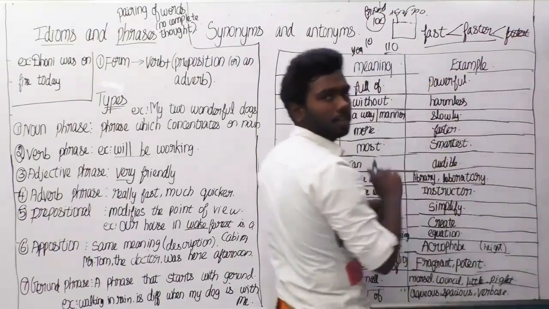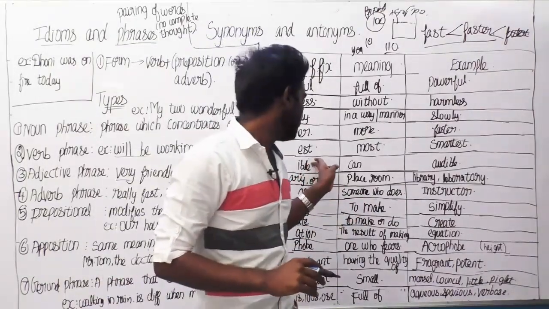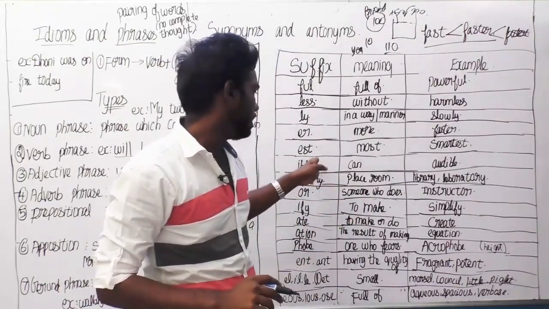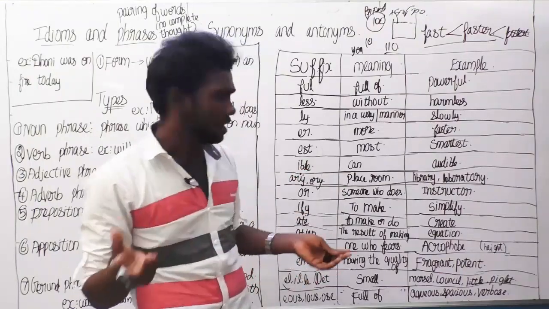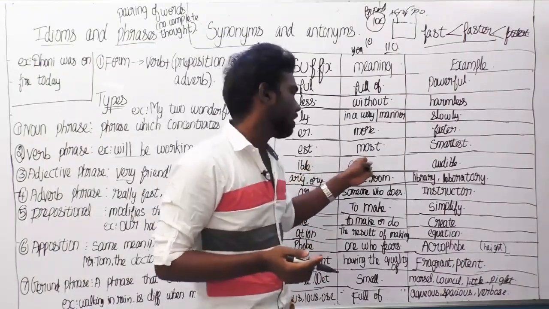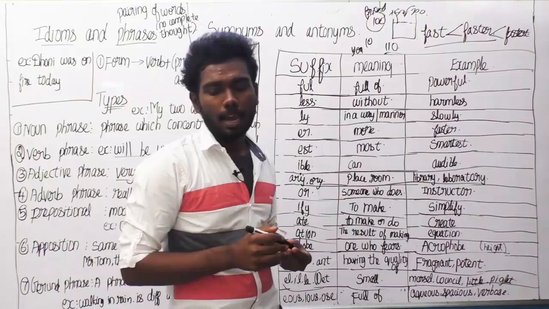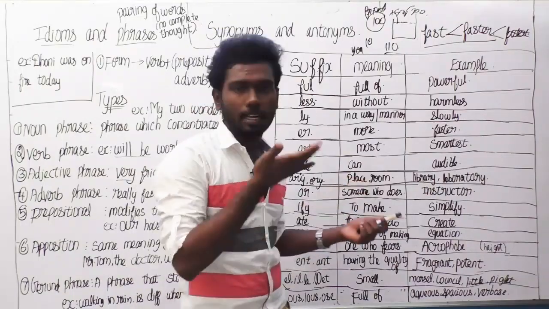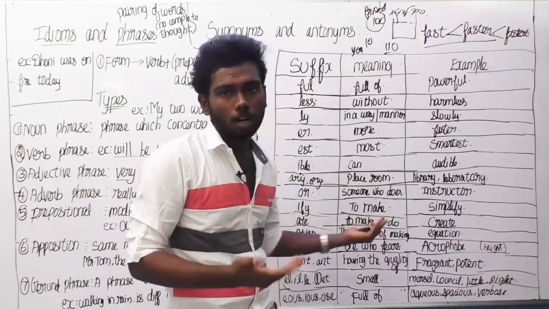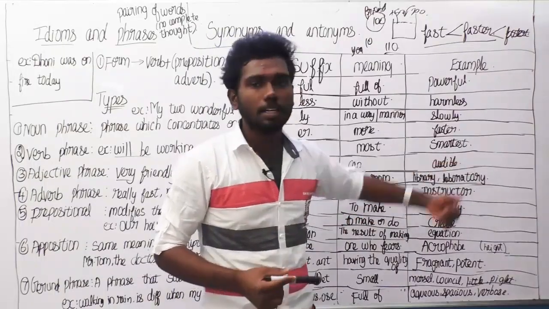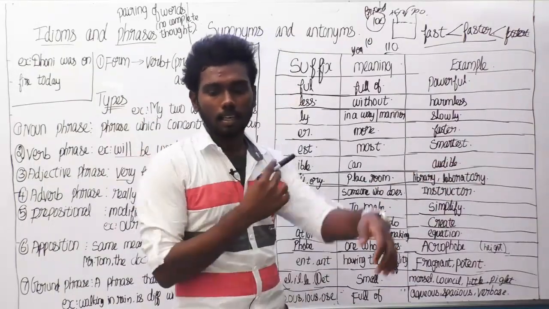So, the next suffix is ible, which means the word ends with ible, which means can. So, what do you mean by can? Can means he can do something. Audible, ending with ible, means I can hear.